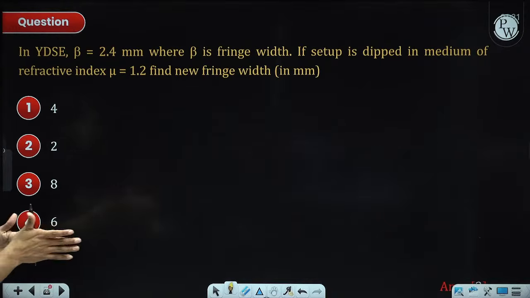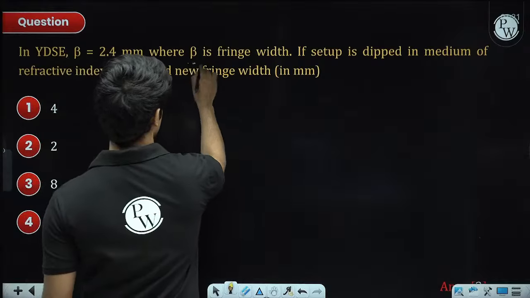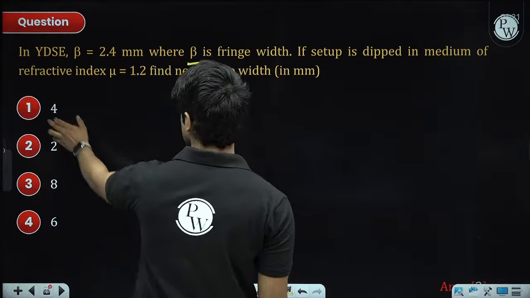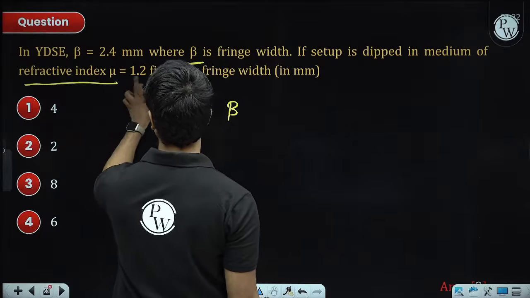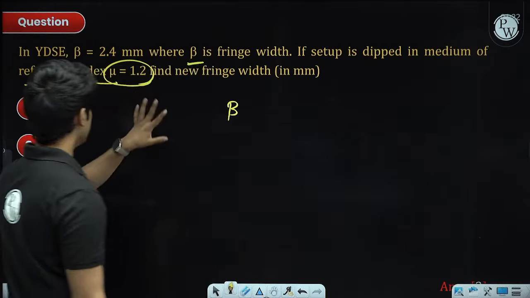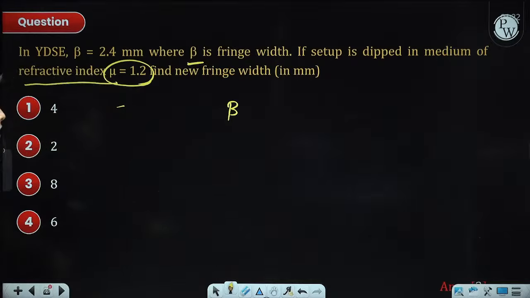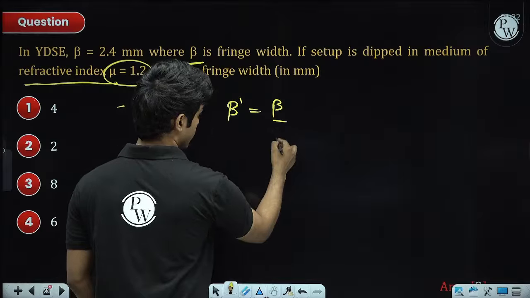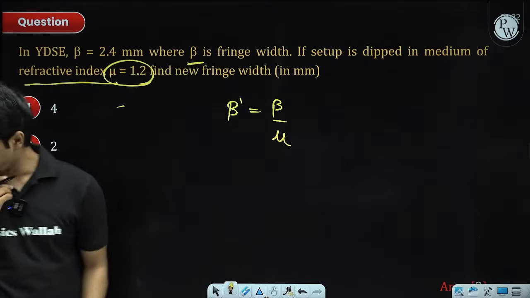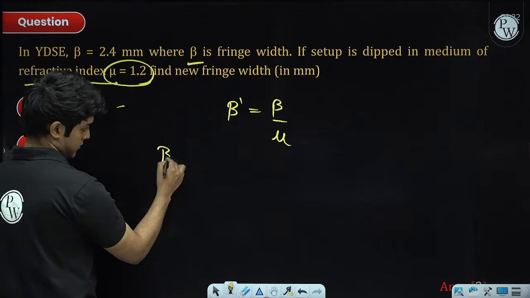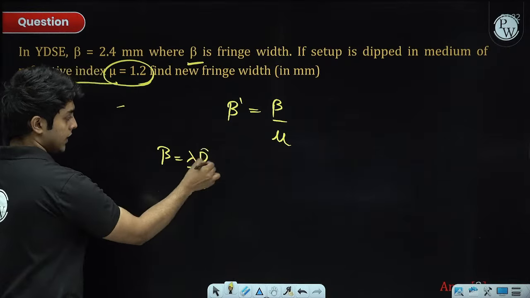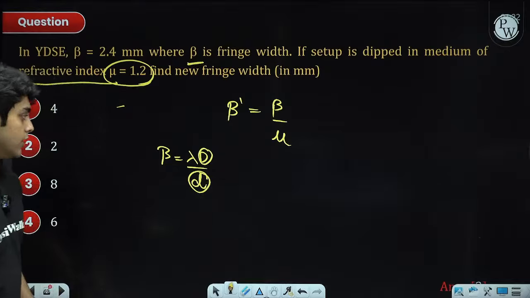YDSE, okay, this question is about another formula only. What happens to fringe width when the setup is dipped in a medium of refractive index mu? The new fringe width becomes the original fringe width divided by mu. The fringe width formula has d and capital D as geometrical parameters, which don't change.